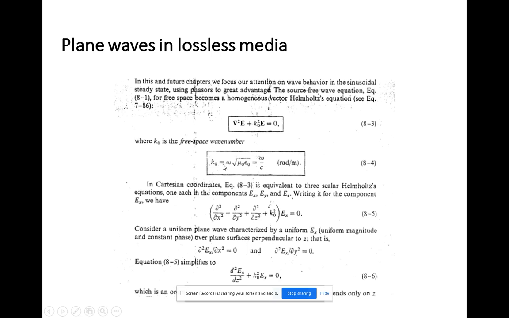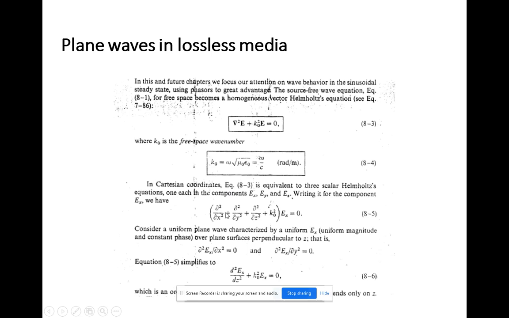So k naught can be written as omega root of mu naught epsilon naught, which can be further written as omega by c. c is nothing but the velocity of light, so c is equal to 1 by root of mu naught epsilon naught. That's why we are replacing 1 by root of mu naught epsilon naught with c. The unit for this is radian per meter.